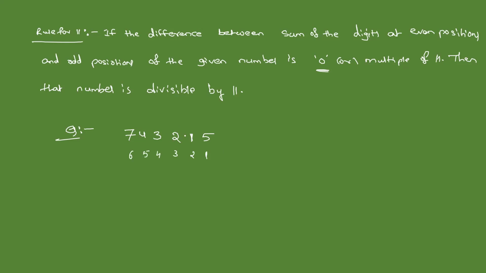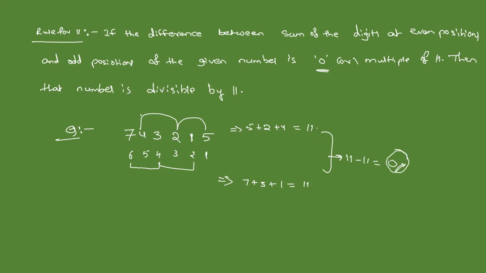When it comes to the odd positions, we have 5, 2, and 4. 5 plus 2 plus 4, what is the total sum? 11. When it comes to the even positions, what is the sum we will get here? 7 plus 3 plus 1, that is 11. What is the difference between these two? 11 minus 11, that is 0.